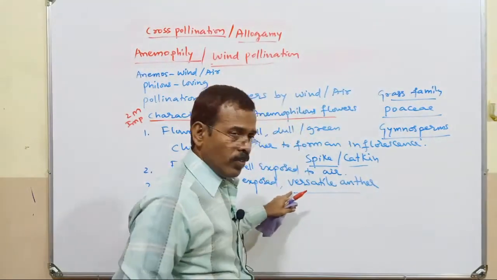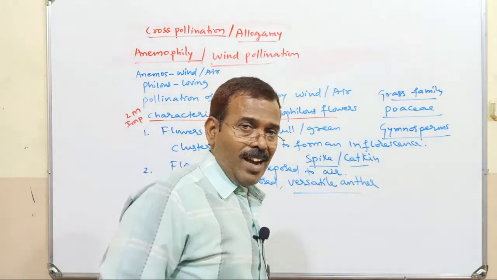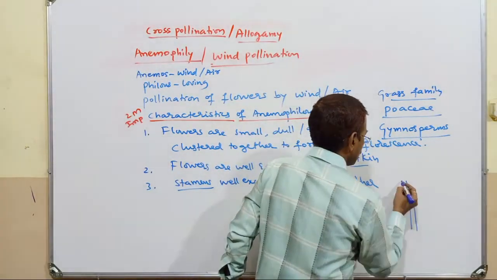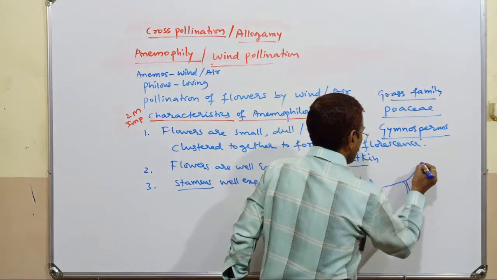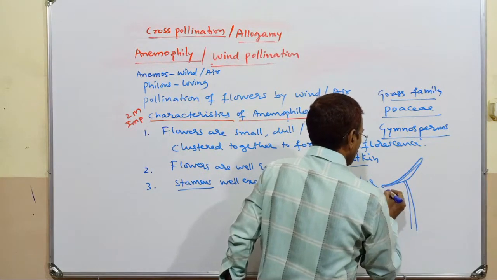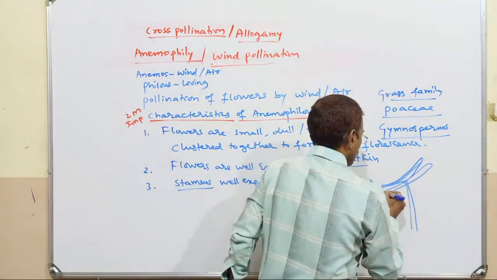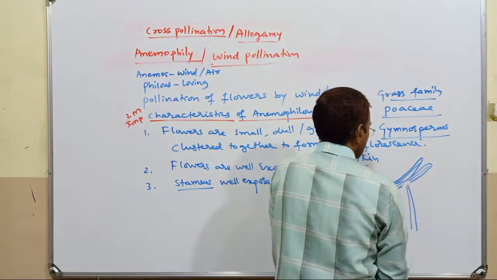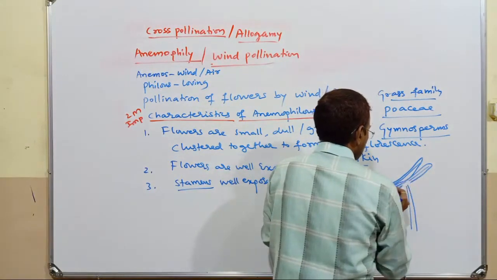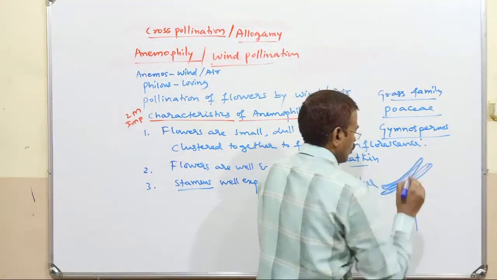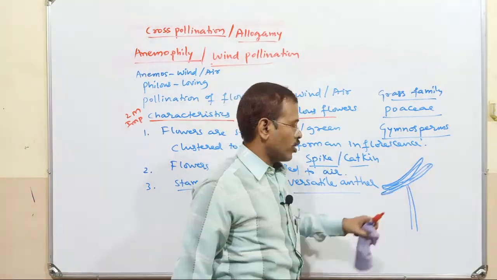And here the stamens have versatile anther. This is versatile anther.